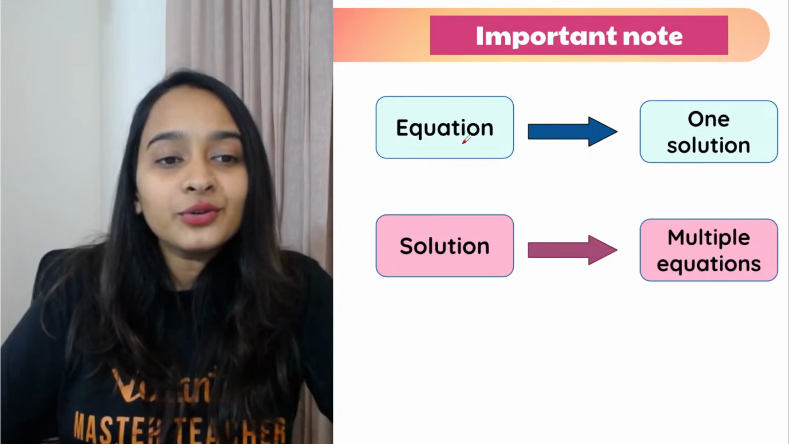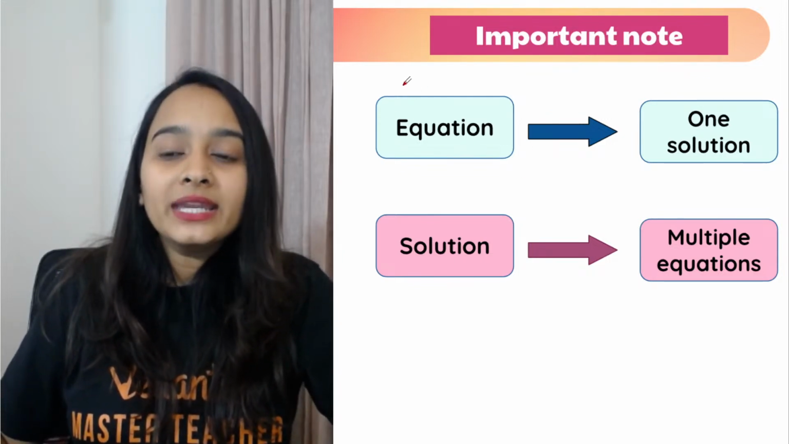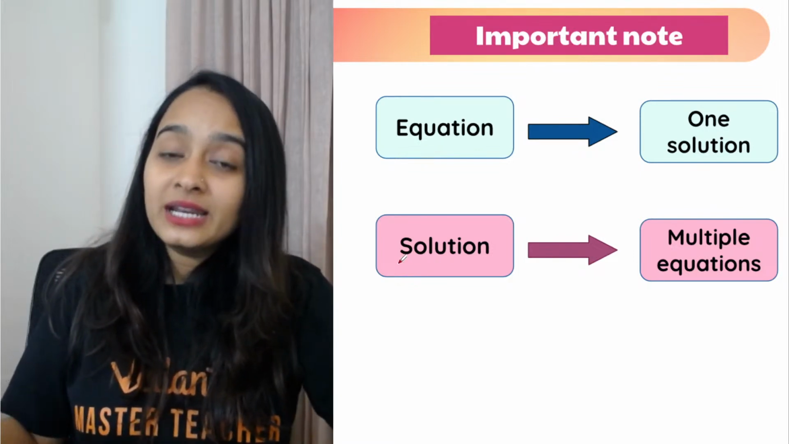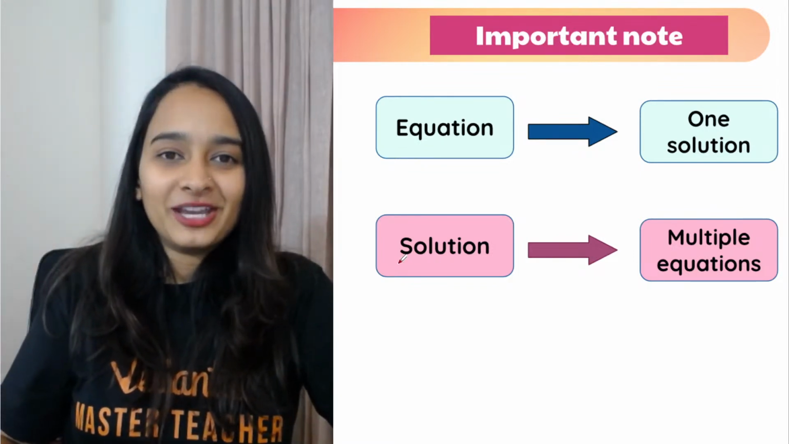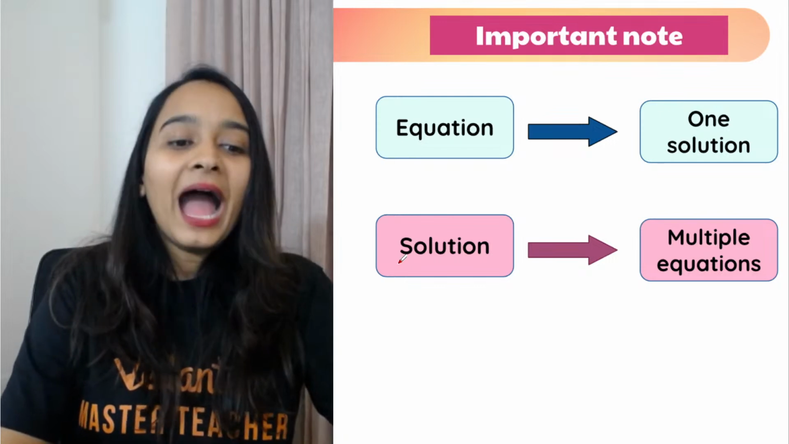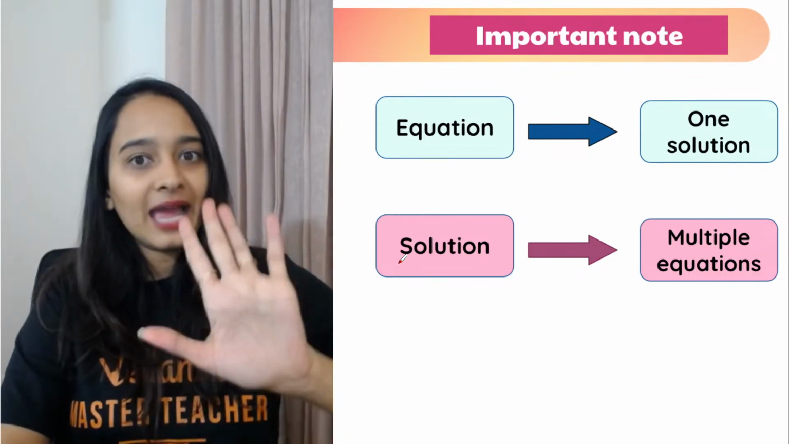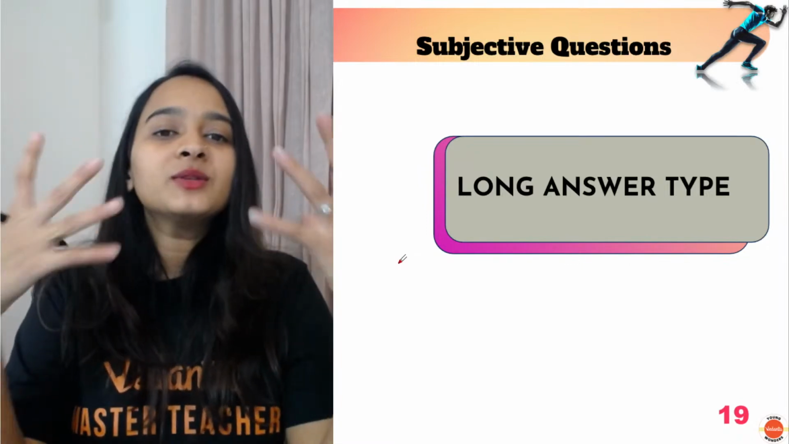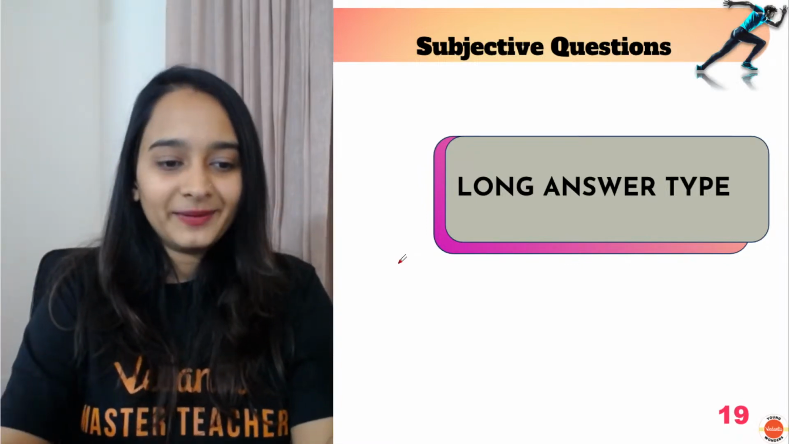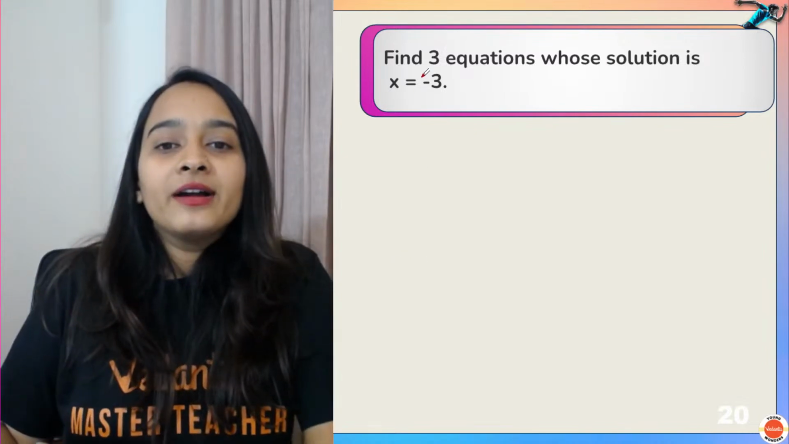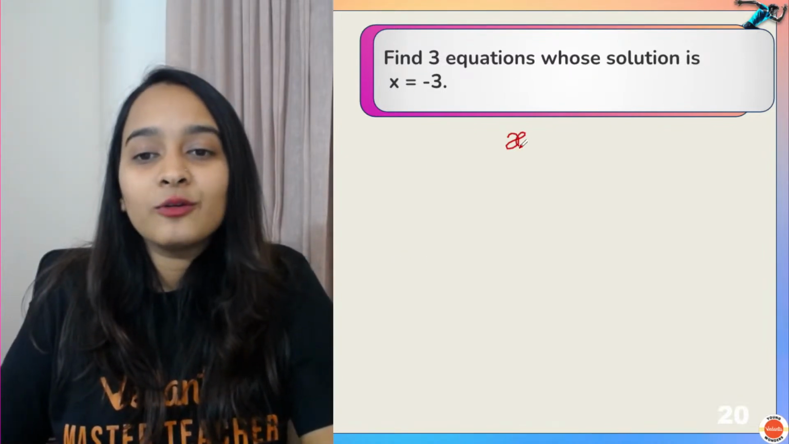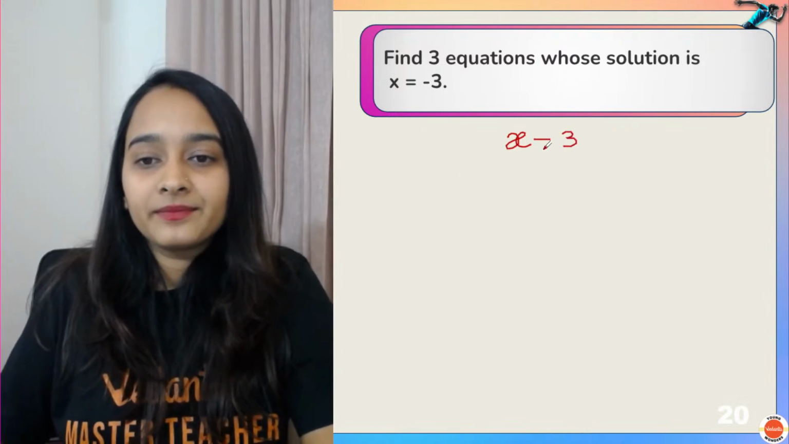So the moral of the story you have to remember is one equation, one solution. One solution, multiple equations. Okay? How to frame an equation? Akanksha, I'm getting there. We will do that in a long time. Okay? I'll give you word problems. We'll form it together and solve. Don't worry. Okay? Now, find three equations whose solution is x is equal to minus 3.